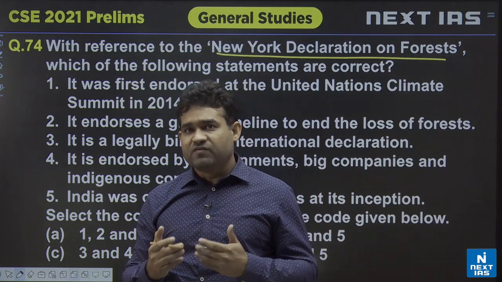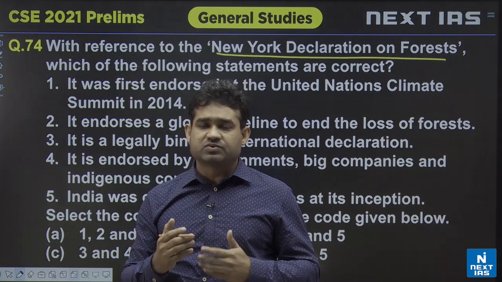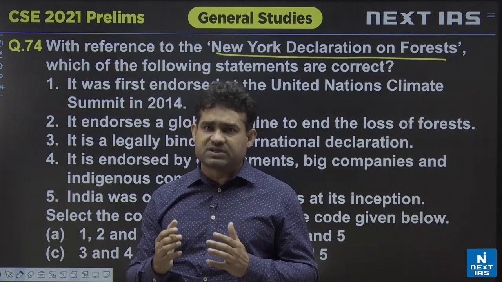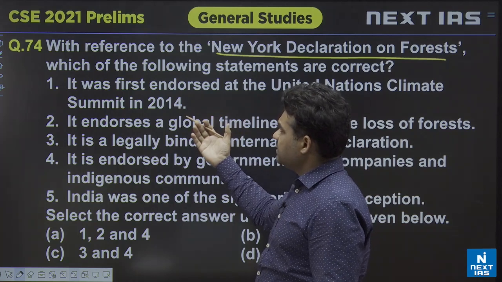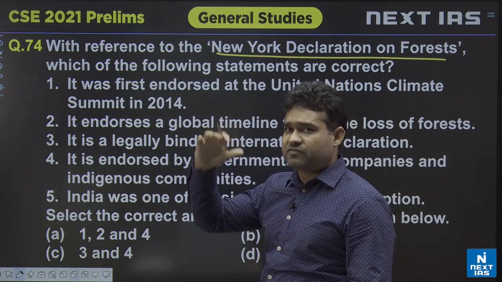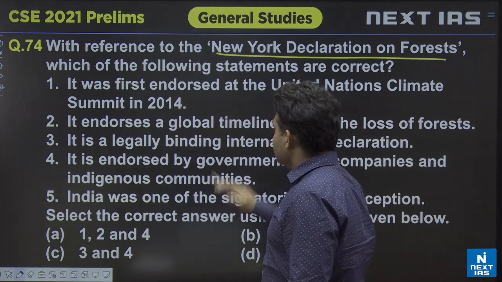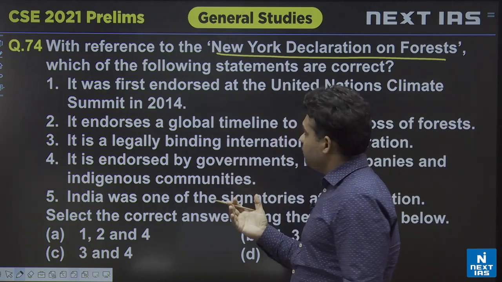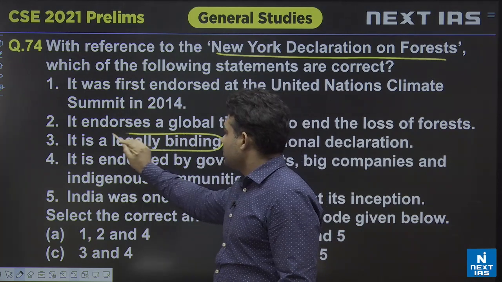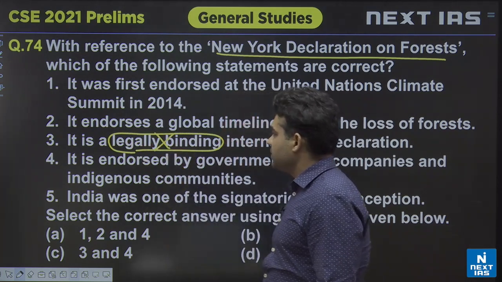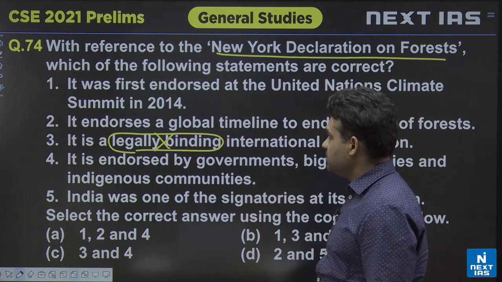When it comes to a framework, a declaration, or a partnership, generally they are non-legally binding, but yet again we had to study. There is no such rule, but from the examination point of view we studied it. But when it comes to this New York Declaration on Forests, as simple information, is it legally binding? No, it is not legally binding. So, statement number 3 becomes incorrect.